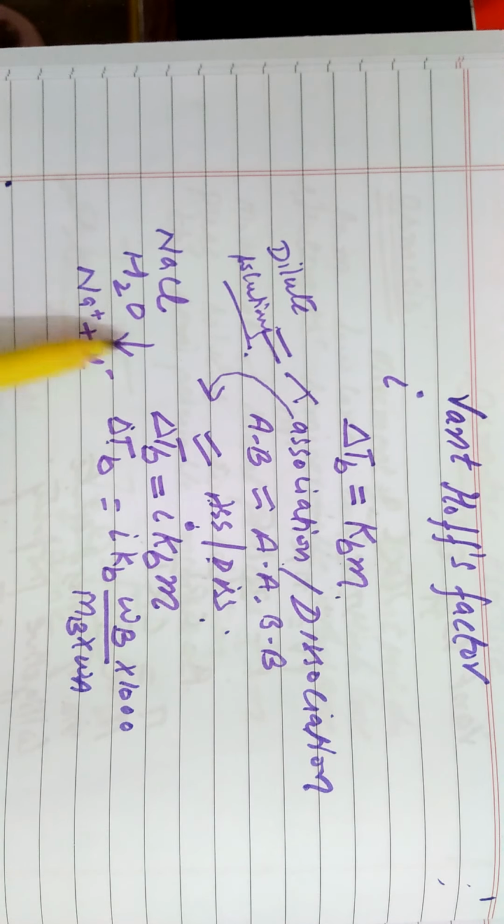What is iota? You can take it as the number of particles after dissociation, or the number of particles going to be associated, right? So delta TB was equal to iota KBm.